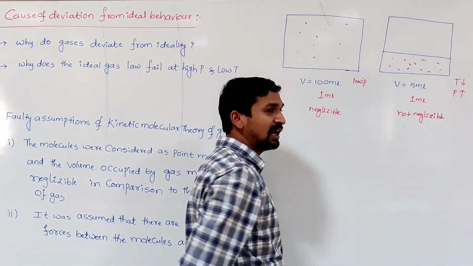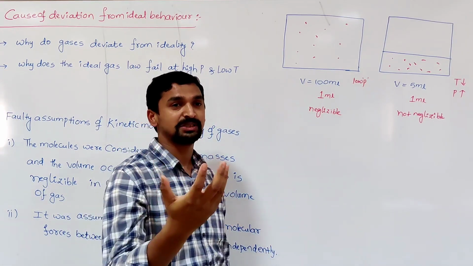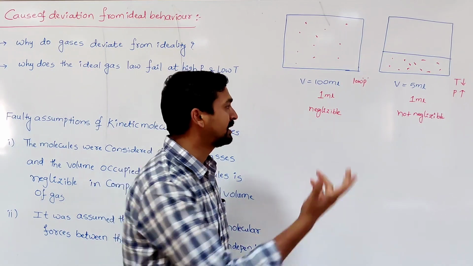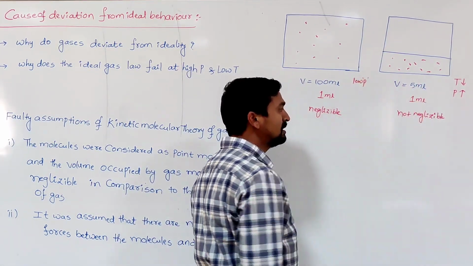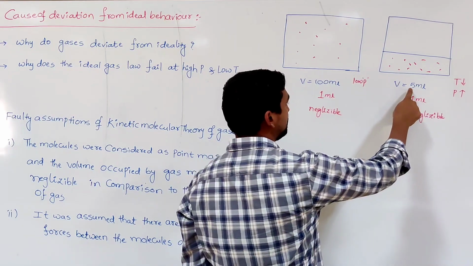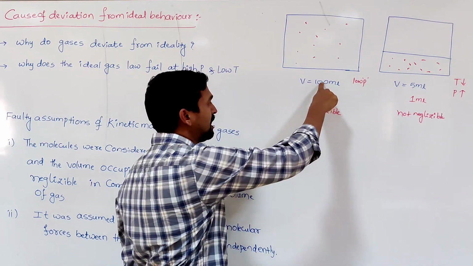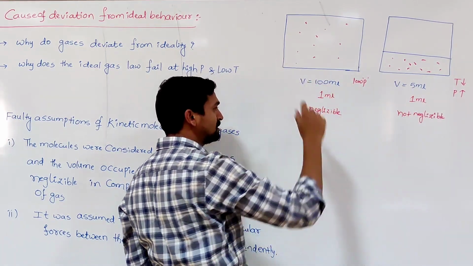The volume of a gas means how much free space is available to the gas molecules for their free movement. So here, with 100 ml and 1 ml, it is possible to neglect, but with 5 ml and 1 ml, it is not possible to neglect.